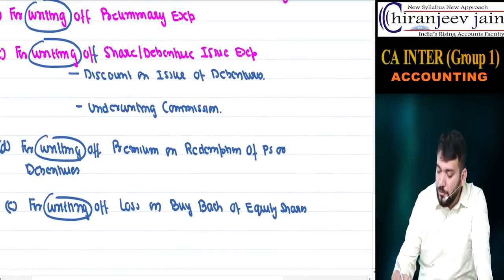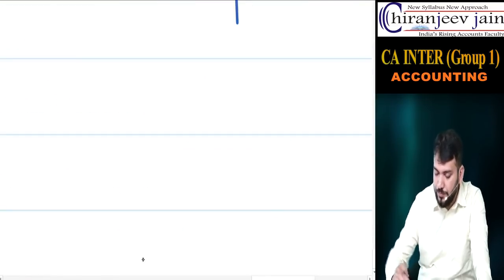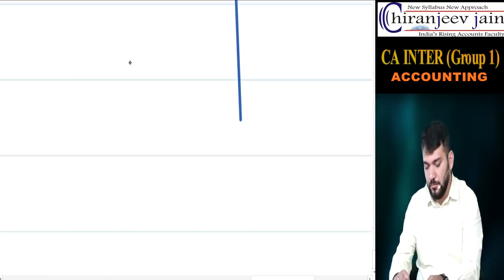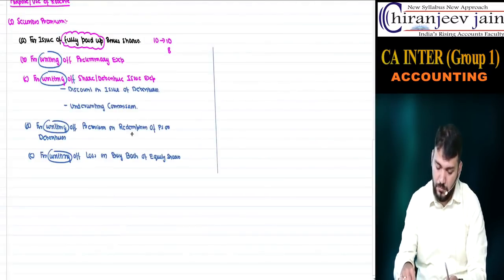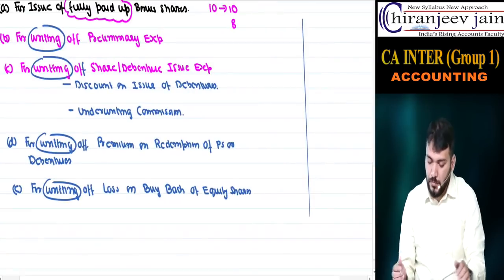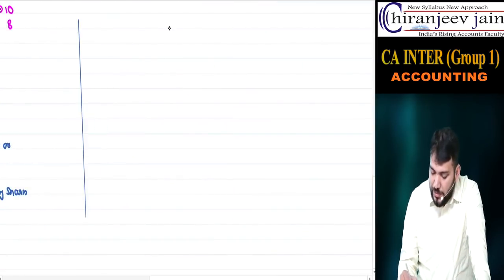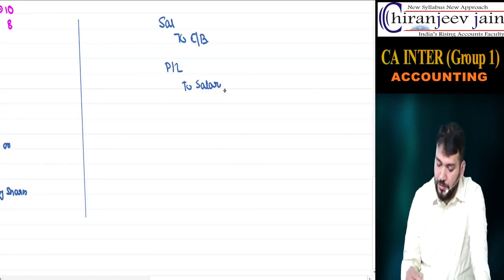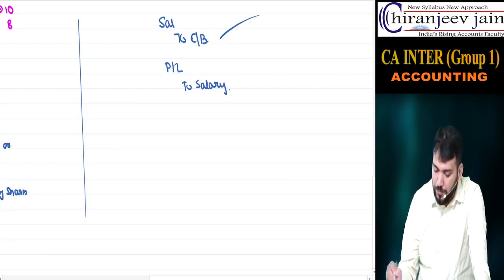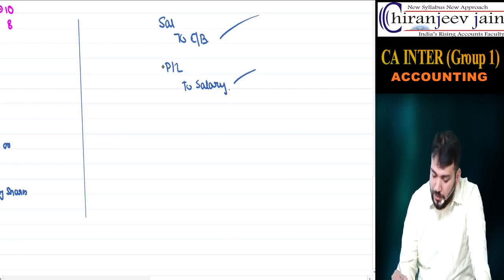For example, when we do a journal entry, salary account debit to cash or bank, and when we do P&L account debit to salary, which is the write-off entry? Cash or bank, or P&L? This is the write-off entry.